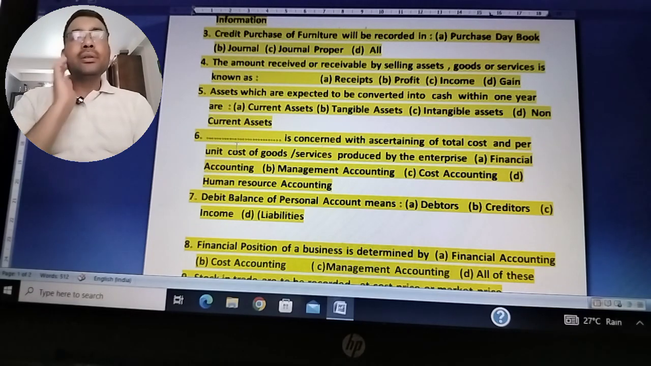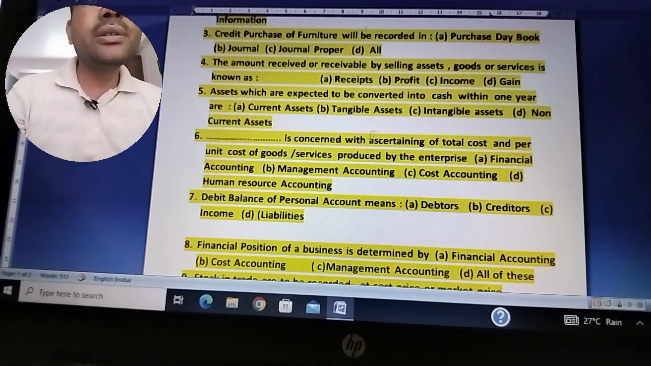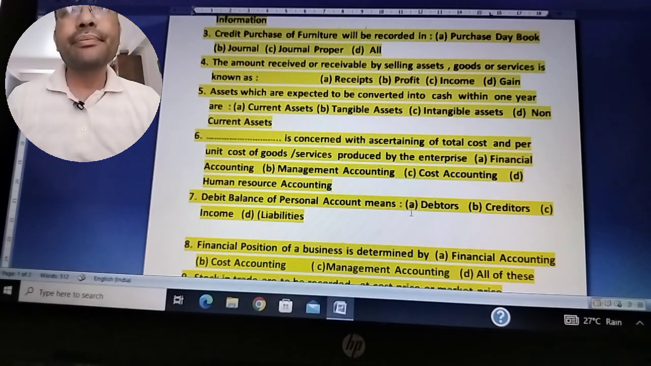So the right answer is cost accounting is concerned with ascertainment of total cost and cost per unit of goods or services produced by the enterprise. So the correct answer for question number 6 is C, that is cost accounting. Okay.